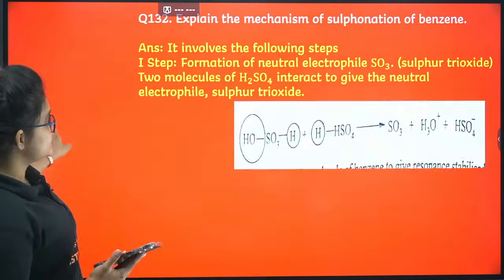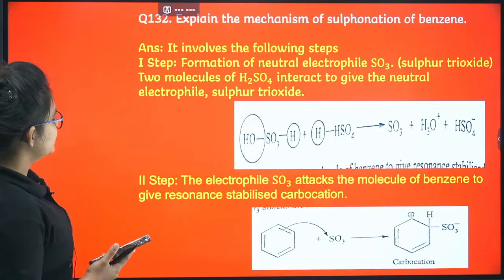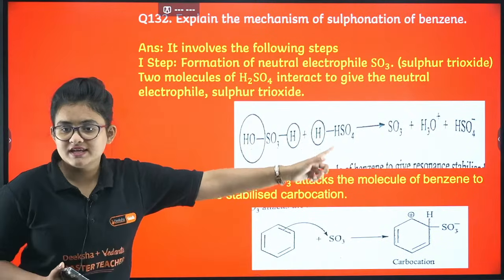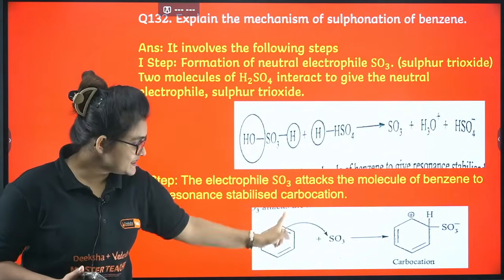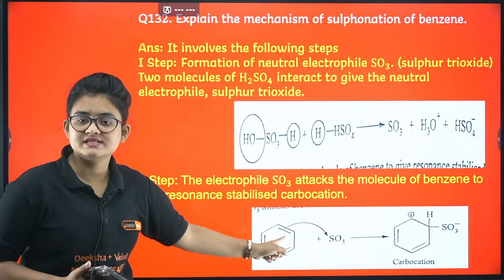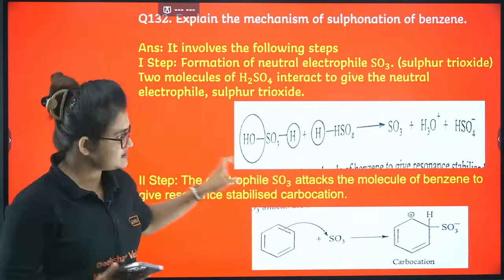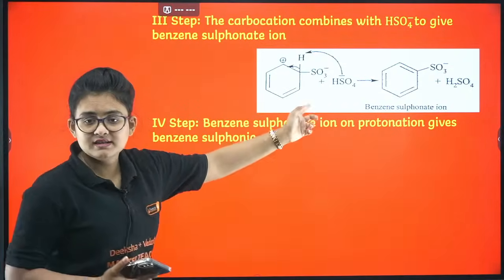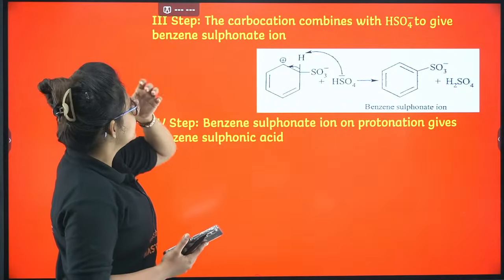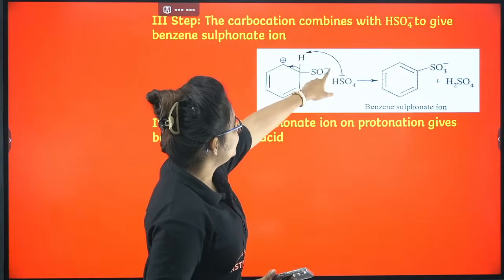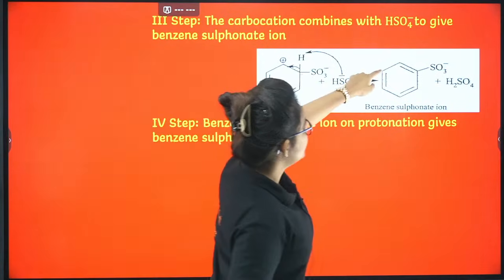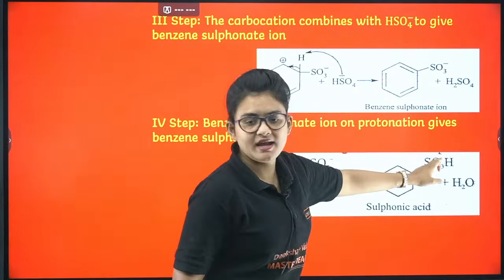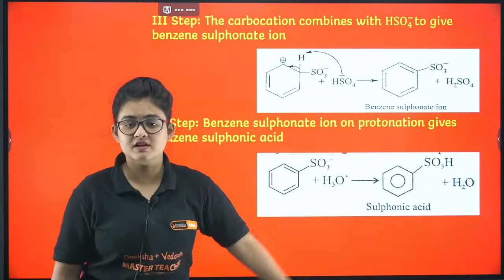Next you can see this is a sulfonation reaction, that's what I was telling you about. The first step is to get the electrophile, that is SO3. Then this SO3 will be attacked in the next step by the pi electron cloud of benzene. Then the step of gaining back the aromaticity: HSO4 minus will take this hydrogen and you will get the benzene sulfonate ion. SO3 minus will further take one H from H3O plus, and you will get the sulfonic acid.